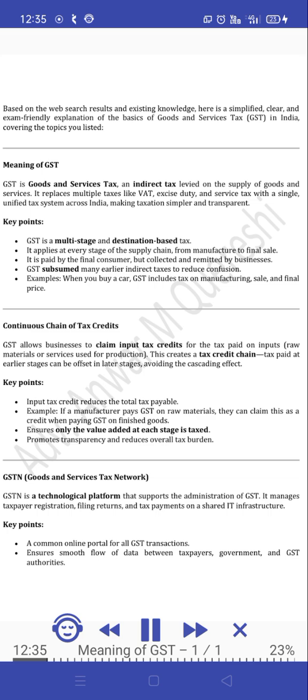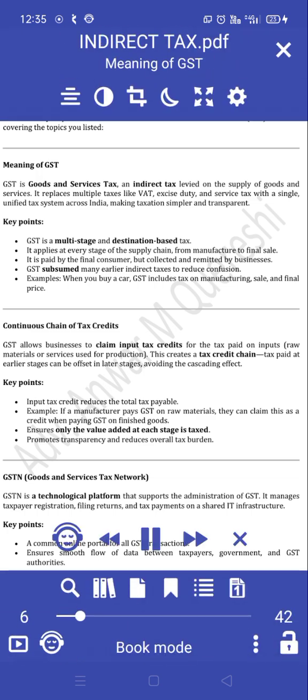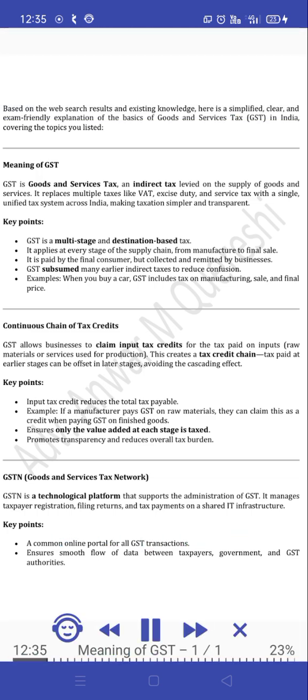Meaning of GST. GST is Goods and Services Tax, an indirect tax levied on the supply of goods and services. It replaces multiple taxes like VAT, excise duty, and service tax with a single, unified tax system across India, making taxation simpler and transparent. Key points. GST is a multi-stage and destination-based tax. It applies at every stage of the supply chain, from manufacture to final sale. It is paid by the final consumer, but collected and remitted by businesses.